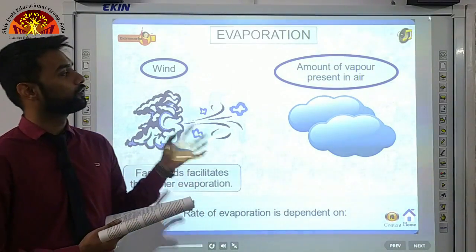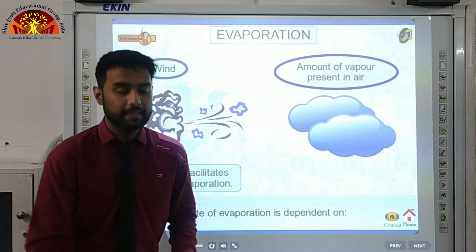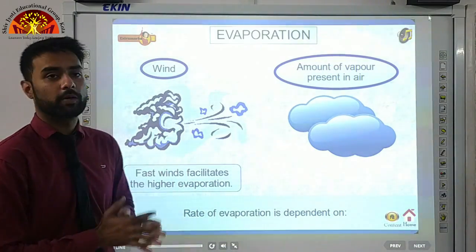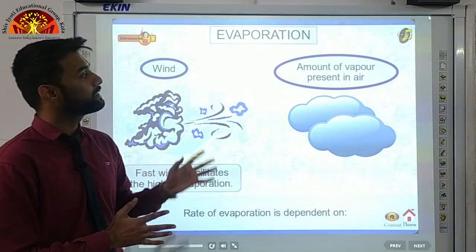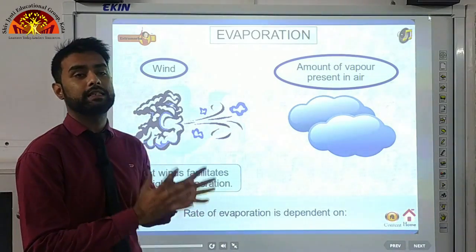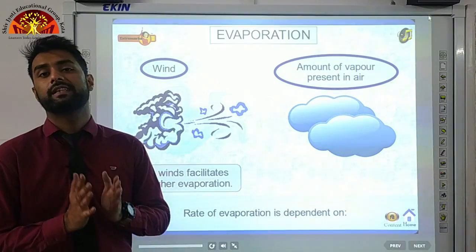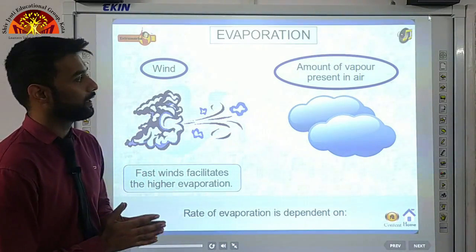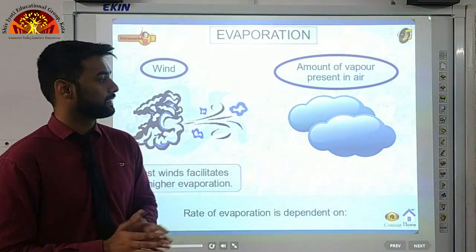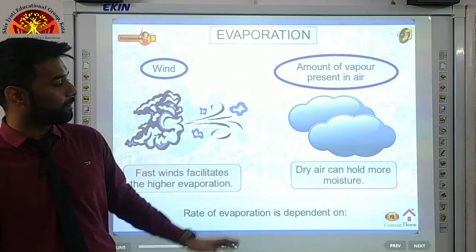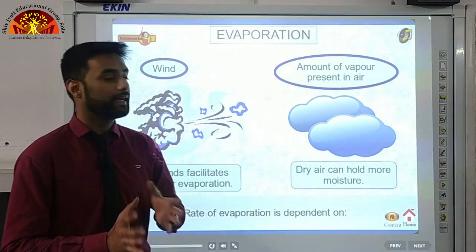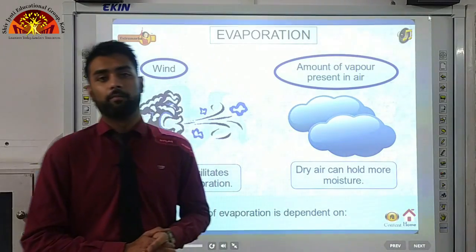Another factor is the amount of vapor present in air. Let's see, if we have high temperature, there is a large water body as well. But what happens if the air present has already reached its saturation point? Saturation point is the point at which the air cannot hold any more water. So that means evaporation will not take place. What we need for fast evaporation is dry air, because dry air has the capacity to hold more moisture.